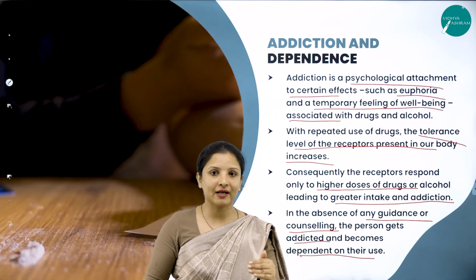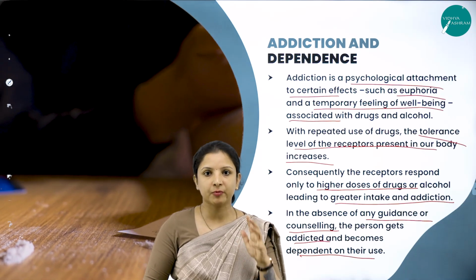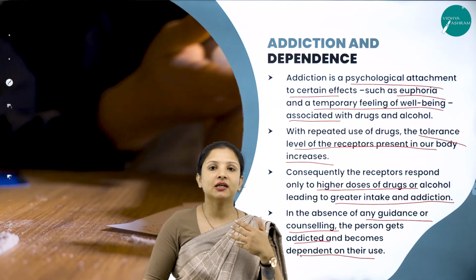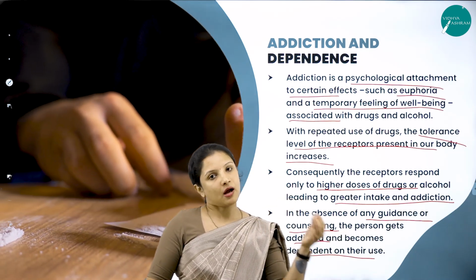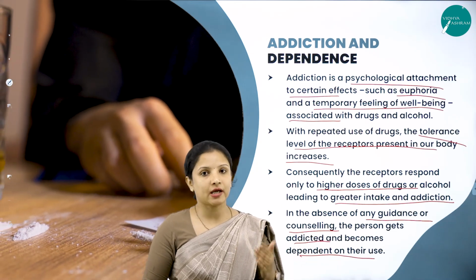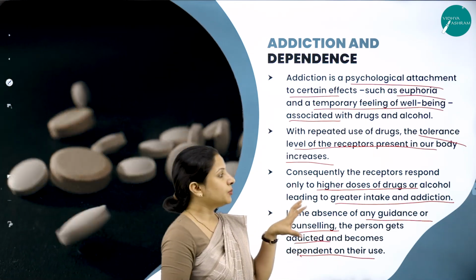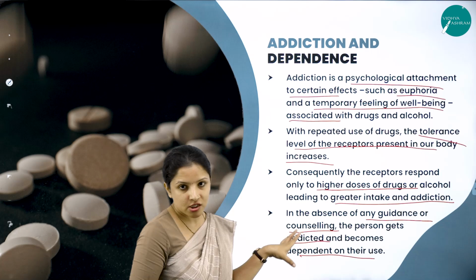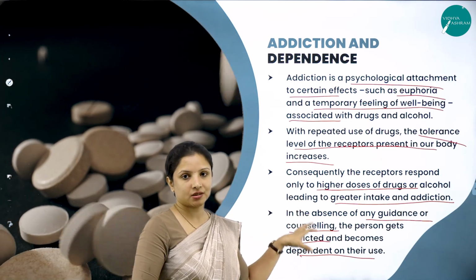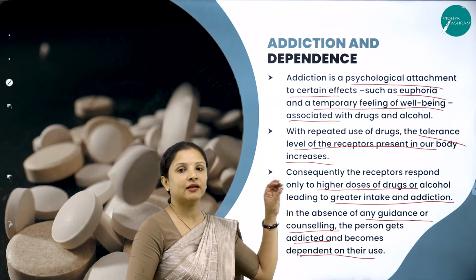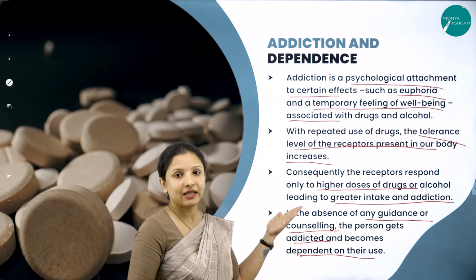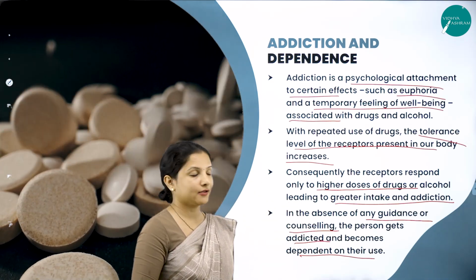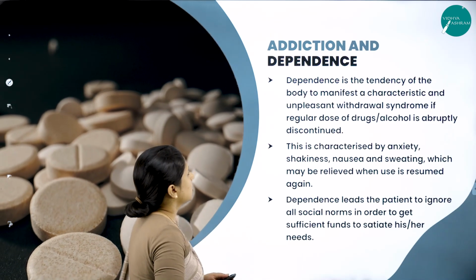Without that our body will not function properly, because the receptors get trained only to function when drugs and alcohol are being consumed. So right in the adolescent age itself, a child needs to be treated properly, and proper counseling and understanding needs to be given for the ill effects that can be caused by drug and alcohol abuse.